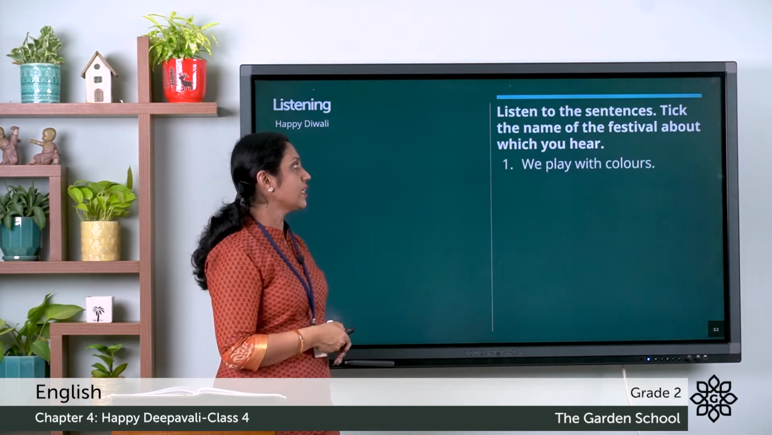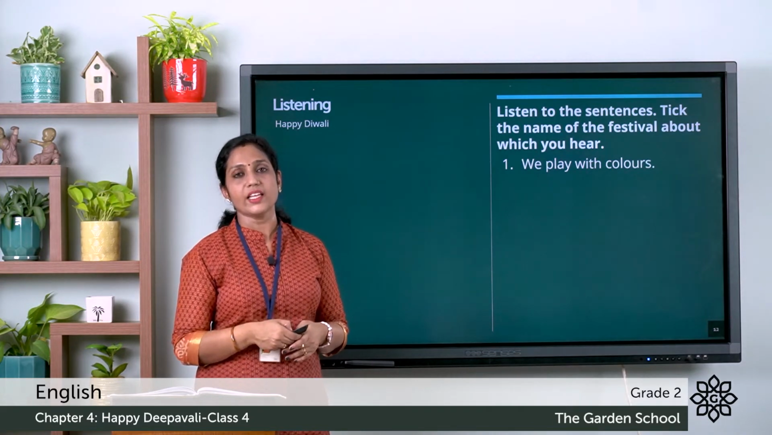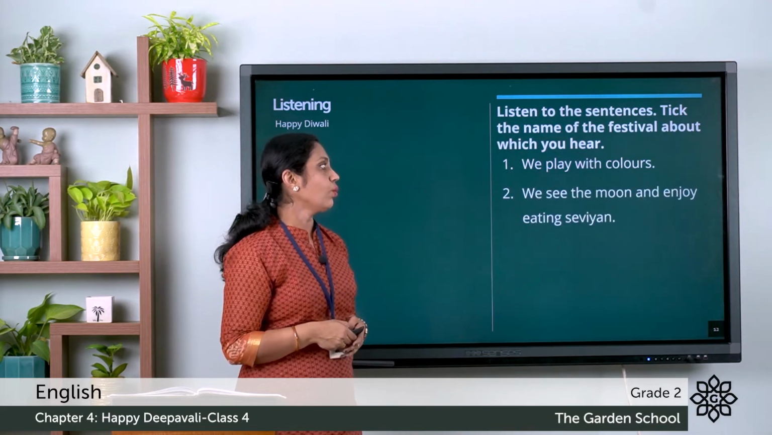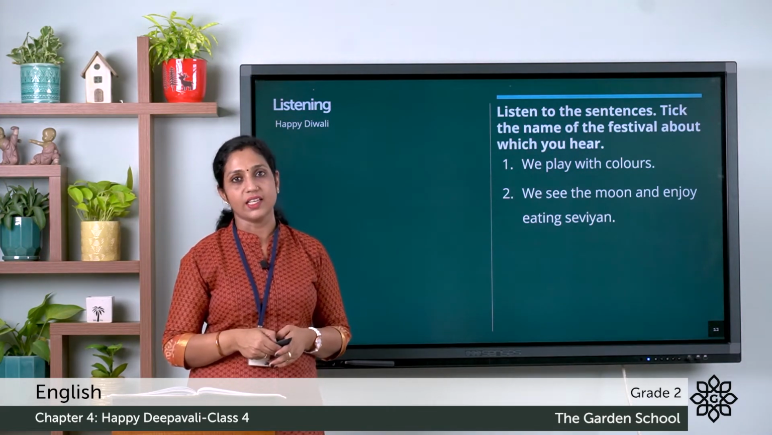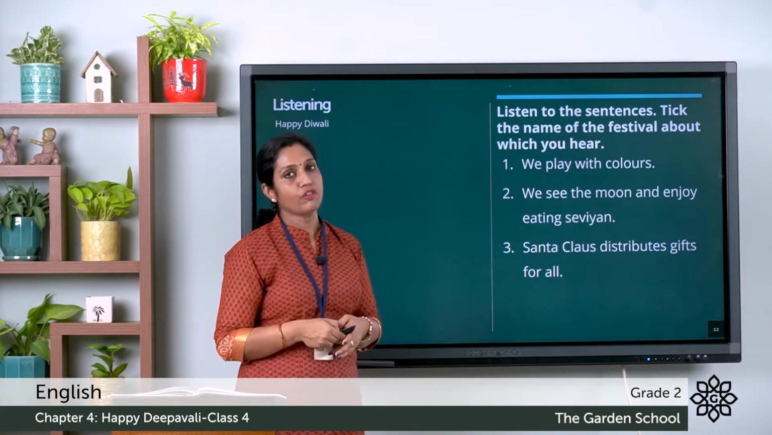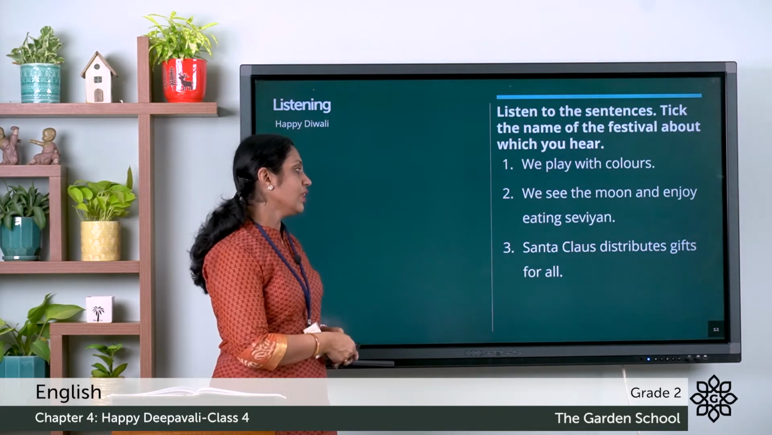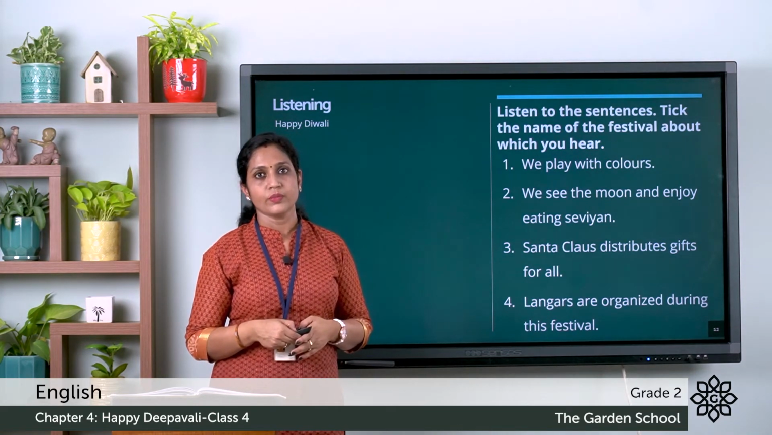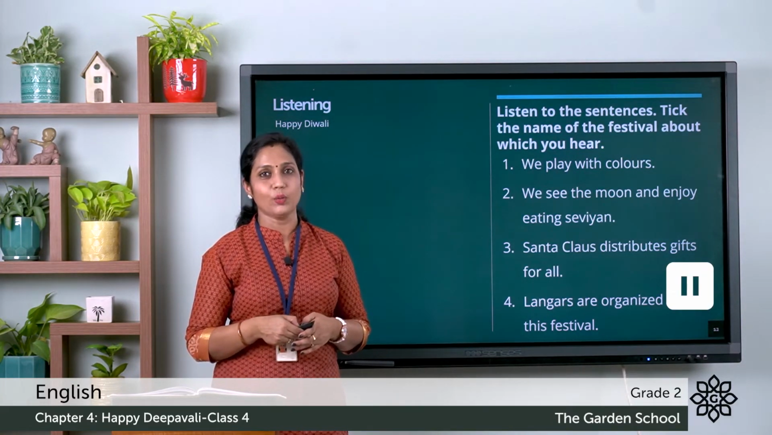The first one, it is, we play with colors. The options given there are Pongal and Holi. So you can take the correct option there. Second question, we see the moon and enjoy eating sevia. And the options given are Eid and Dasara. Third one, Santa Claus distributes gifts for all. The options given are Christmas or Deepavali. The last one, Langars are organized during this festival. The options are Guru Purab or Holi. So try doing this and come back once you have done it.